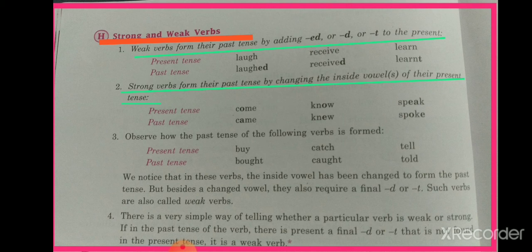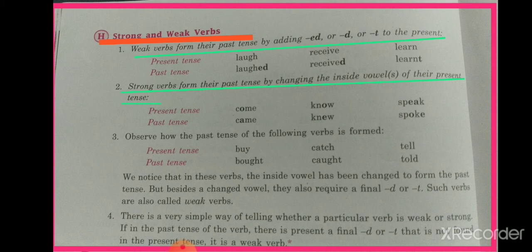Now strong verbs. Strong verbs form their past tense by changing the inside vowel or vowels of their present tense, like come, came, know, knew, speak, spoke. In come, we have o as a vowel. To form past tense, we have changed o into a, another vowel, so it is a strong verb. Know, knew. Here we also have o as a vowel in present tense, and in past tense we have changed o into e, that is also another vowel, and now past tense is knew, so it is also a strong verb.